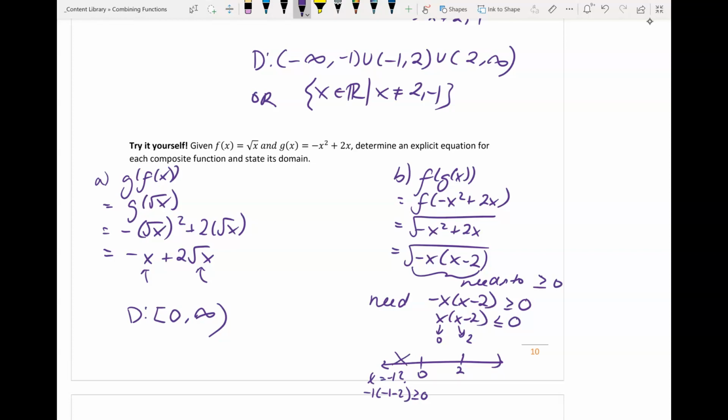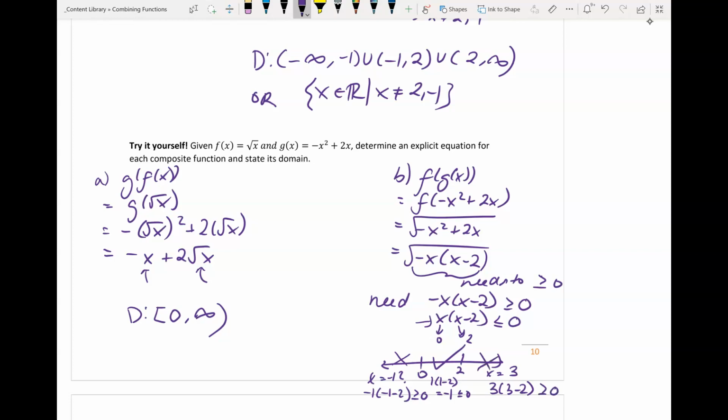Now let's try 1. If I put 1 into here, we're going to get 1 times 1 minus 2, and that is going to be negative 1, which is smaller or equal to 0. That inequality is satisfied, so we're good. Lastly, let's pick x equals 3. That's 3 times 3 minus 2. It's supposed to be smaller or equal to 0, and it's not. It's actually greater or equal to 0.